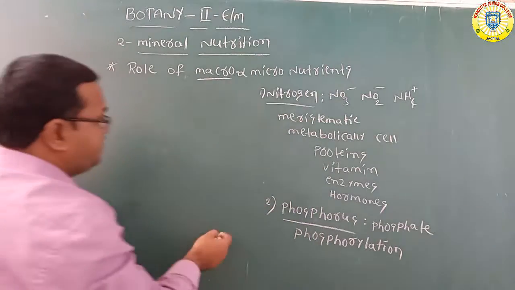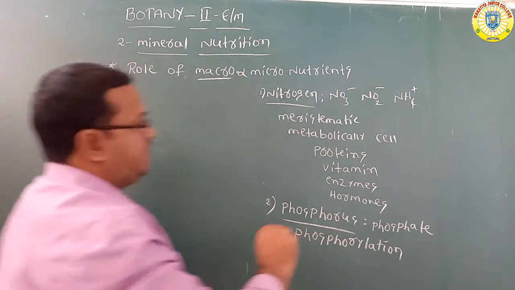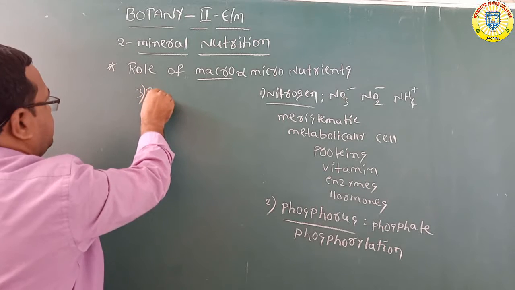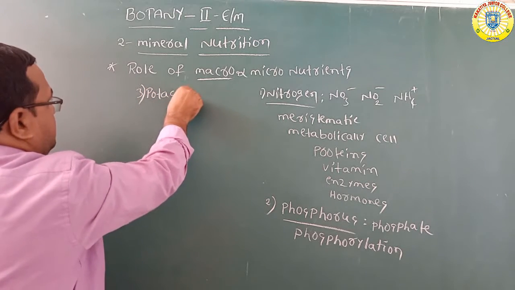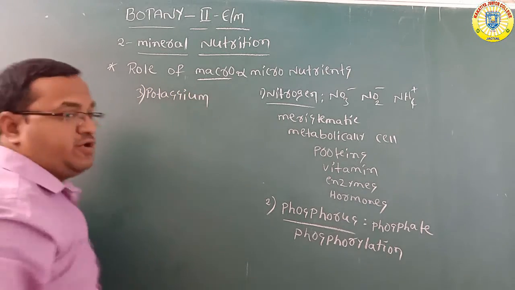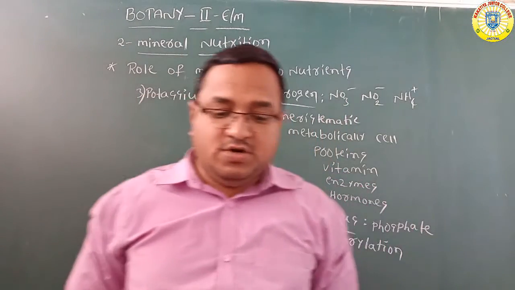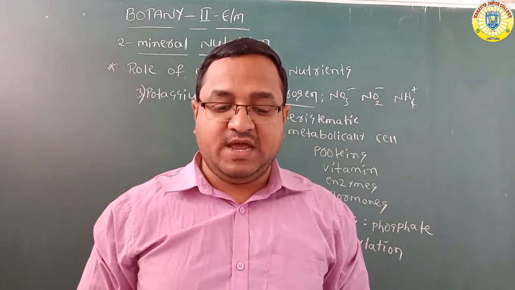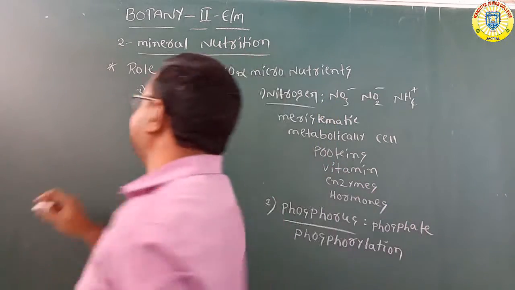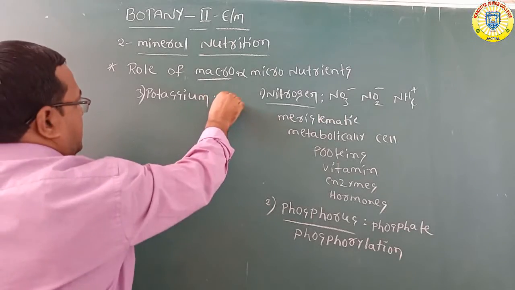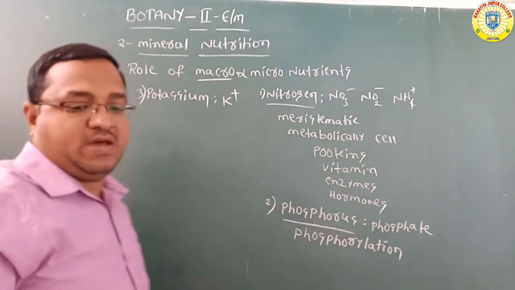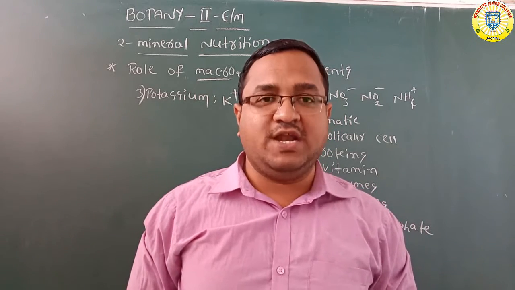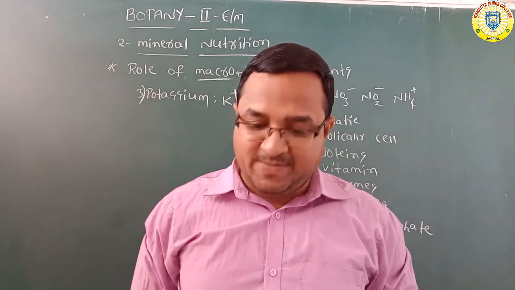Next, the third one, potassium. Potassium is absorbed by the plants from the soil in the form of potassium ions.